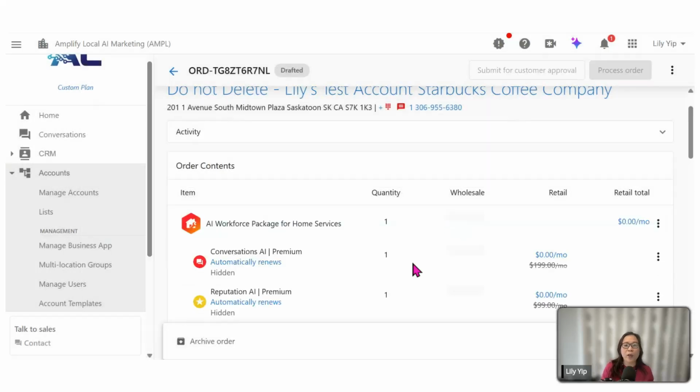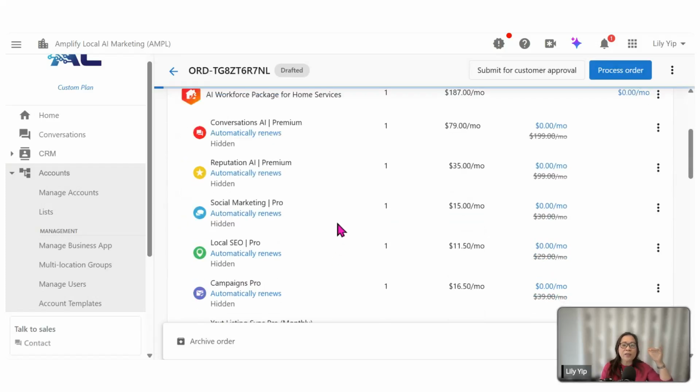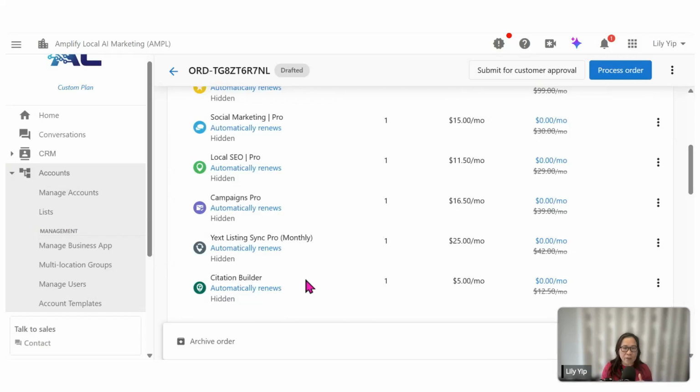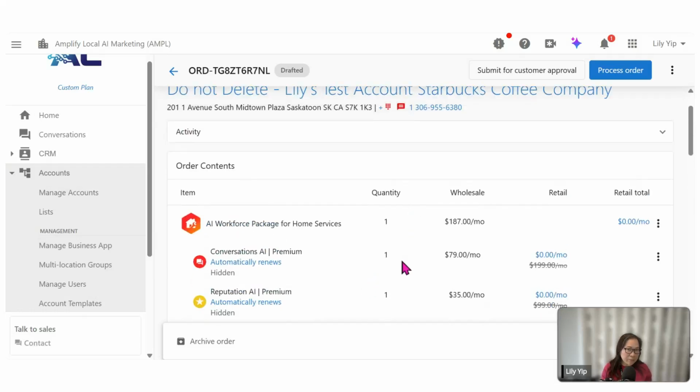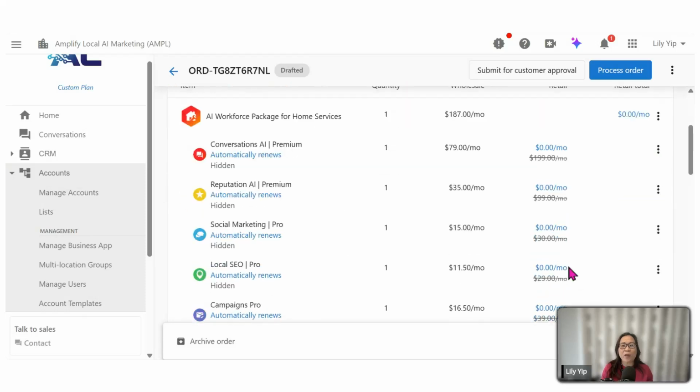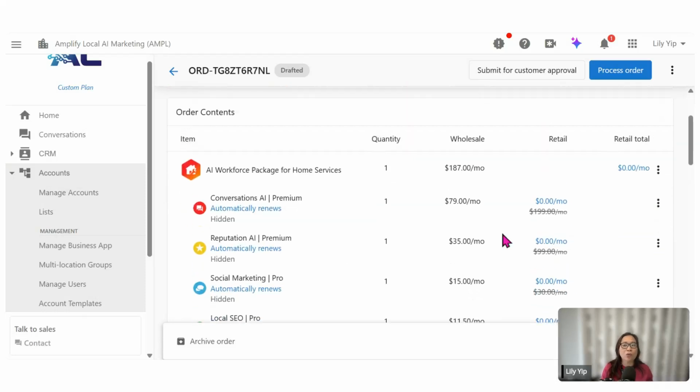Okay, and then you're able to see within the AI workforce packages, it encompasses all these products that you can see here. It will automatically show up in this order page for you. You will see the quantity, the wholesale price that Vendasta will charge you when you activate this package, as well as what will be the retail price to the clients.